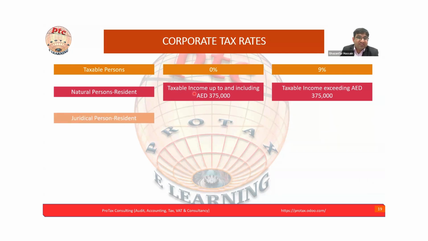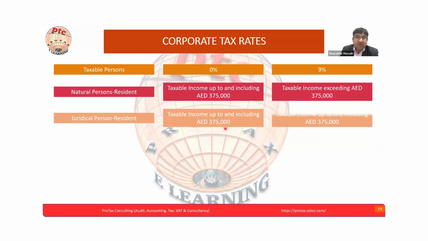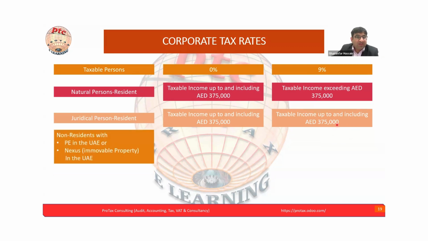For a juridical person, resident, the tax slab is the same. The first 375 is zero rated, above is 9%. But again, the effective rate of corporate tax is not 9%. We will see an example of why, because the first 375 is 0, then only the excess amount is taxed at 9%.